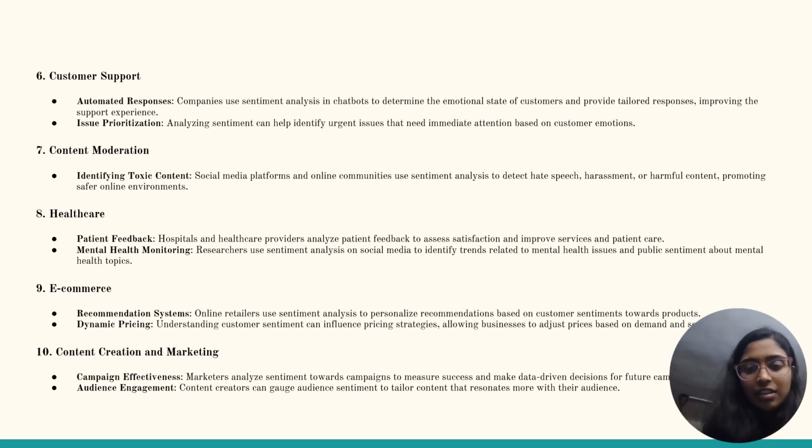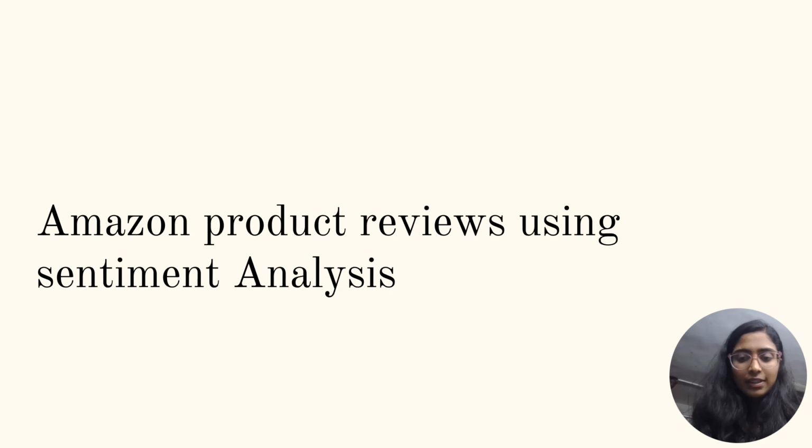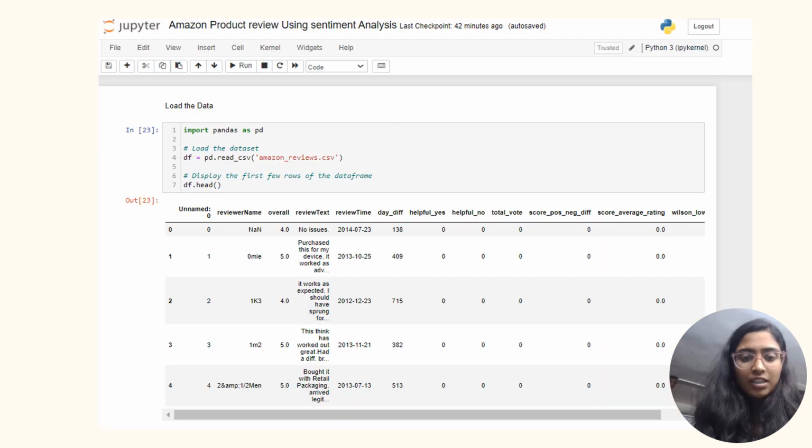Now let us take an example for sentiment analysis. The example code is Amazon product reviews using sentiment analysis. We'll take the Amazon reviews data set, which contains columns like the review text, reviewer name, and details about the reviewer. To perform sentiment analysis, first we'll load the data set by using the pd.read_csv function, and then we'll print the whole data set.